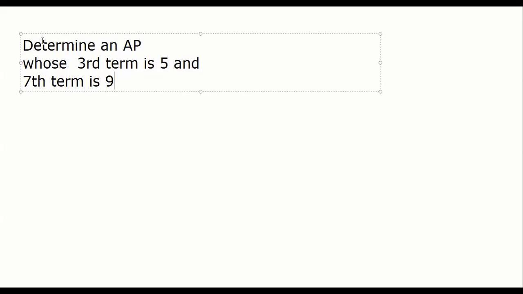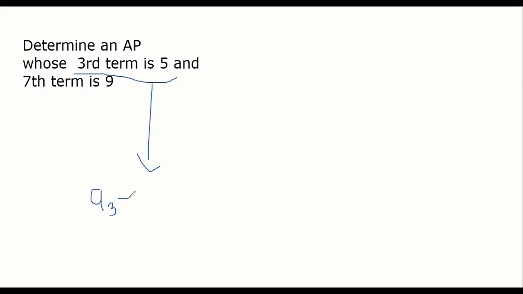So we have to find the AP whose third term and 7th term are given. When we say the third term is 5, listen very carefully. For A3, what is the formula? A plus n minus 1 D. After a little practice, you will do all this orally. That is the general formula for the nth term. When we talk about A3, the third term is 5.